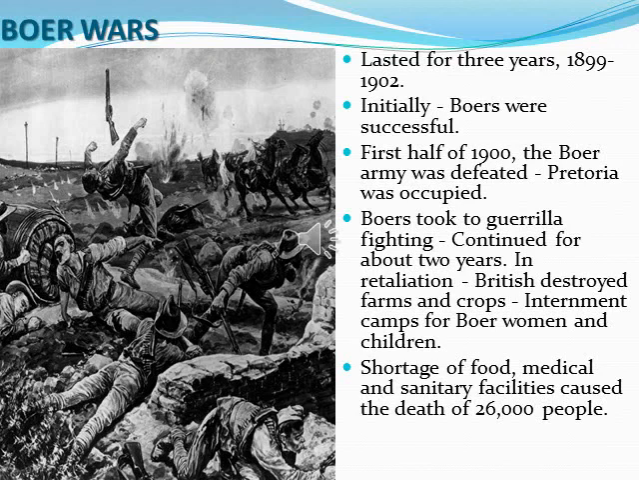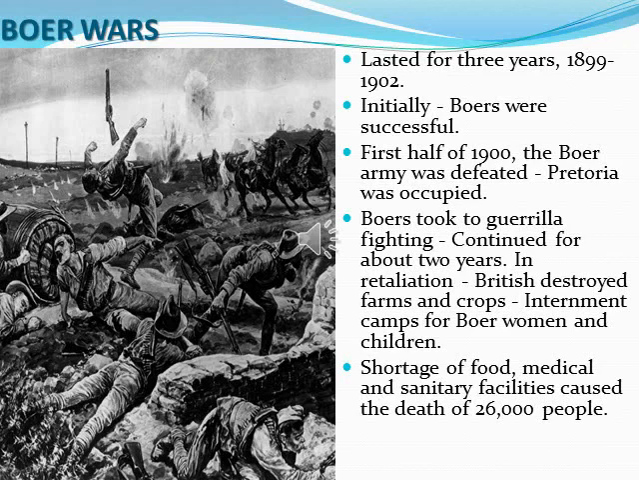Initially, in the year 1899, the Boers were successful in the Boer War, but by the first half of 1900 the Boer army was defeated, and the British occupied Pretoria. Pretoria was a city located near Johannesburg.